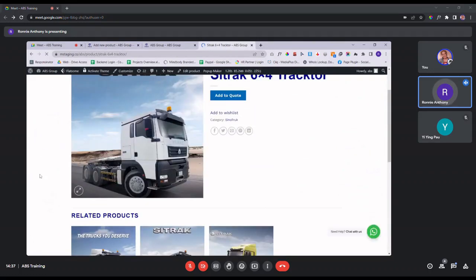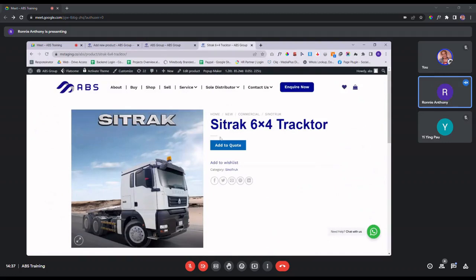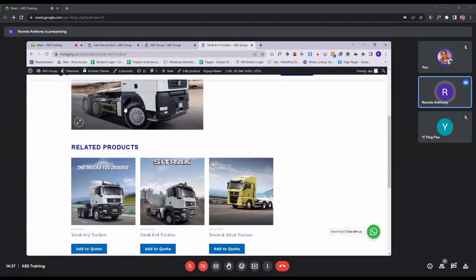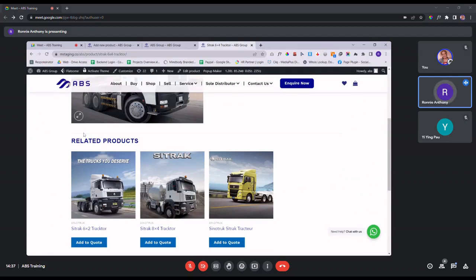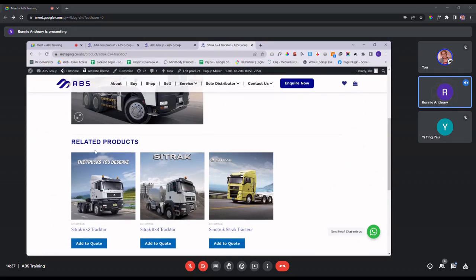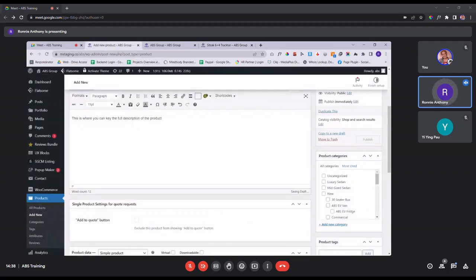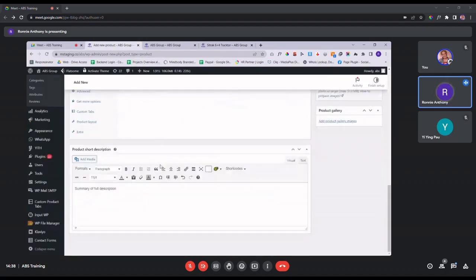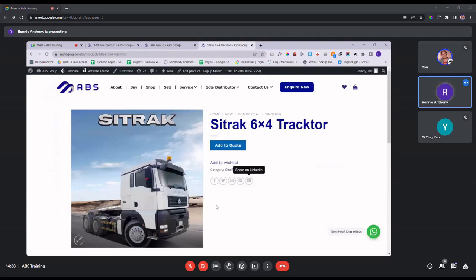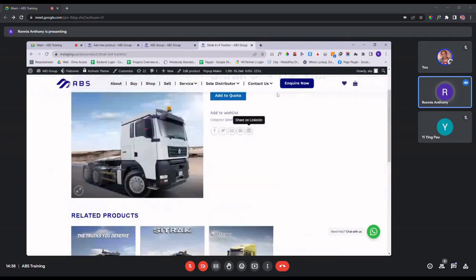Normally the short description will be displayed over here, whereas the full description will be below here. So that's the only difference. So certain times, if you don't need a description, you can leave these two parts empty. Like for example, this particular product, there's no description. So you can just leave it empty like that.